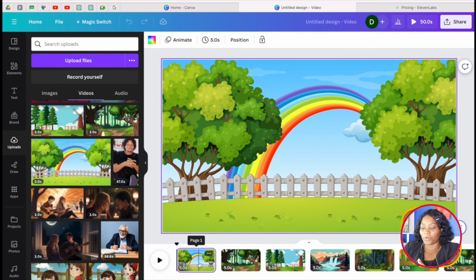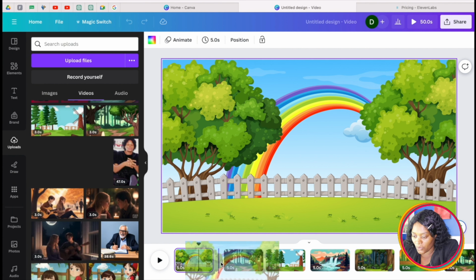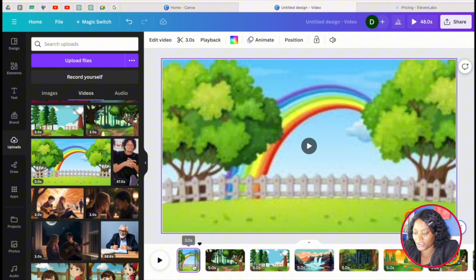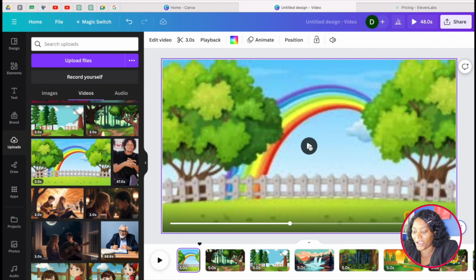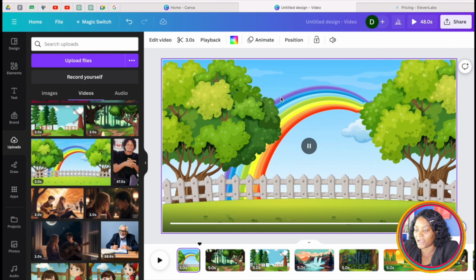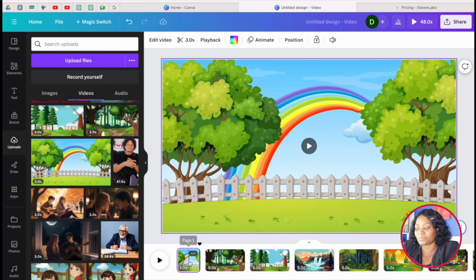So after you upload your videos, you can come here now and change this one. So this one will now change with this. I'll put it in, then I'll delete this one. So you go ahead and do the same thing. So you see that this one now has movement inside.